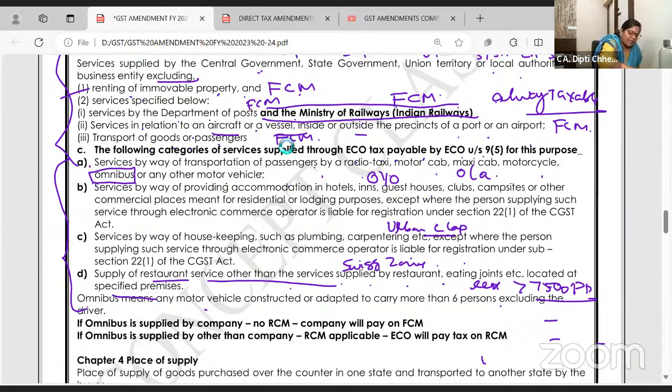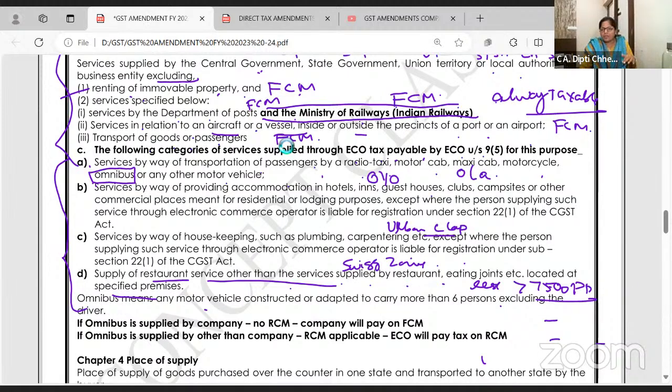Any amendment not clear, just let me know. Okay, then this one we will revise once.